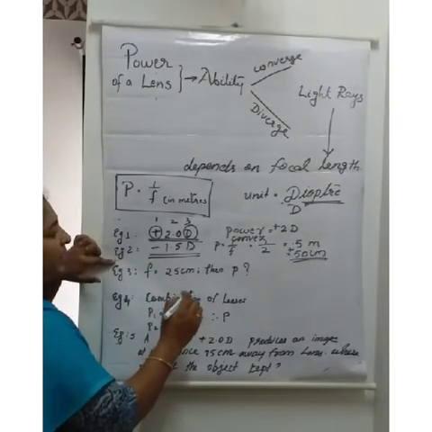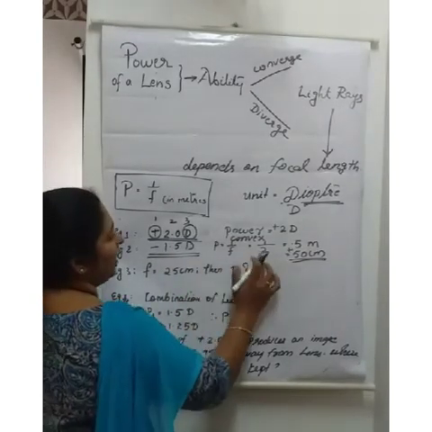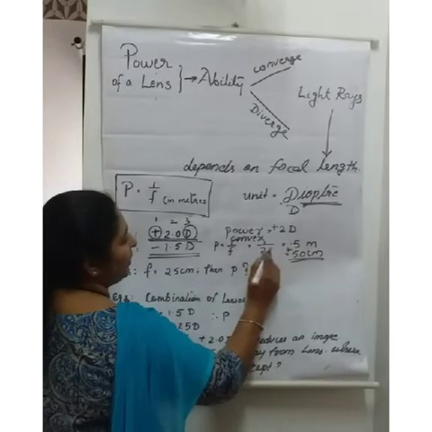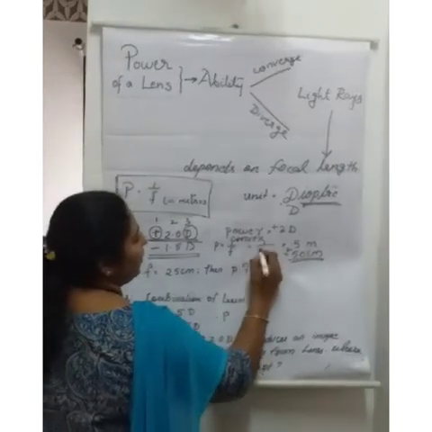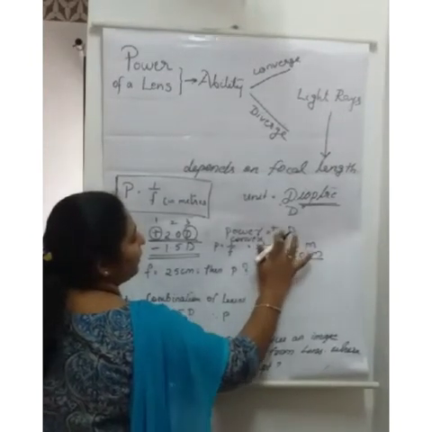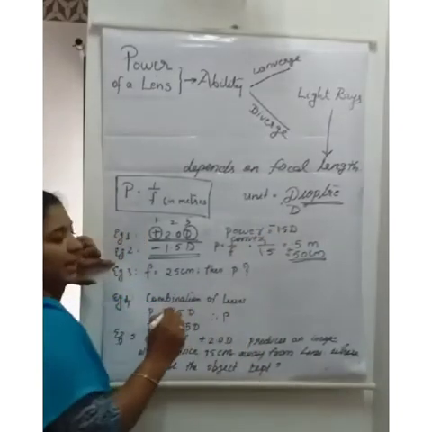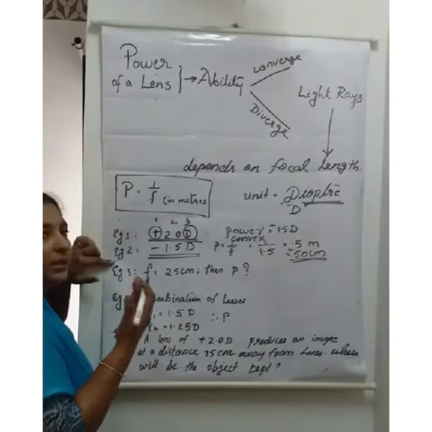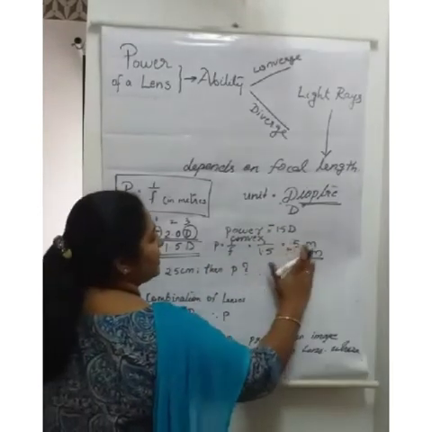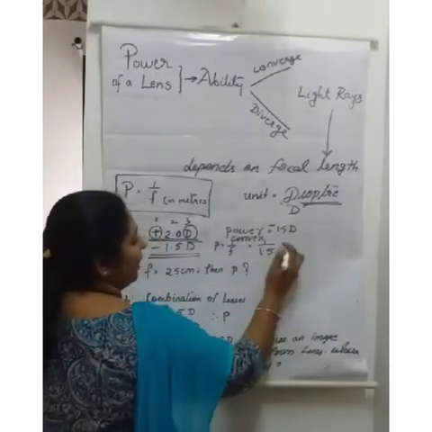Now here it is given minus 1.5 diopter. Same as before, we can do it again. 1 by, what is the answer? 1 by 1.5. Here the symbol is minus 1.5. Minus says it is what? It is a concave lens. So we can write 1 by 1.5.